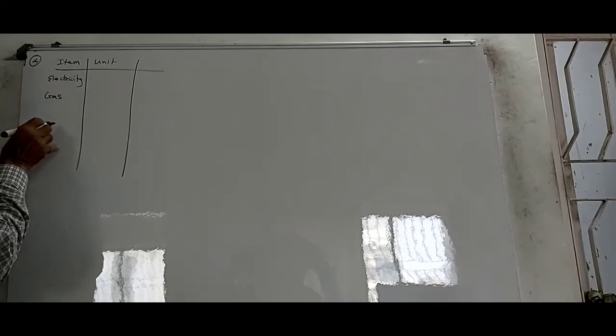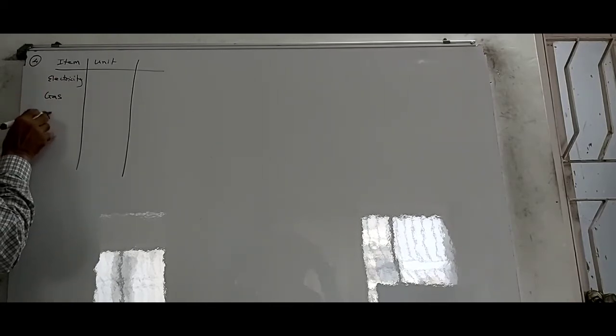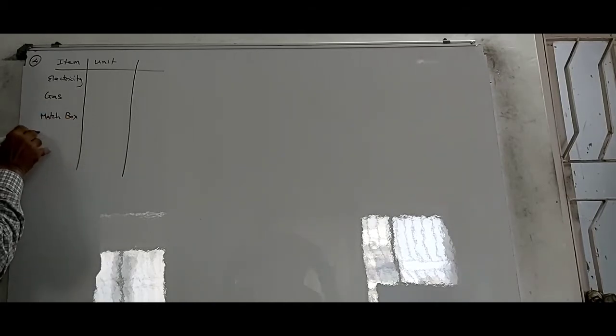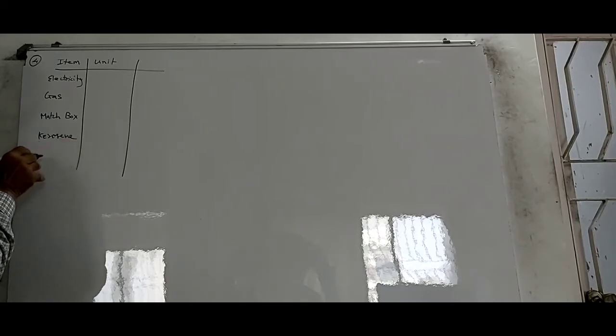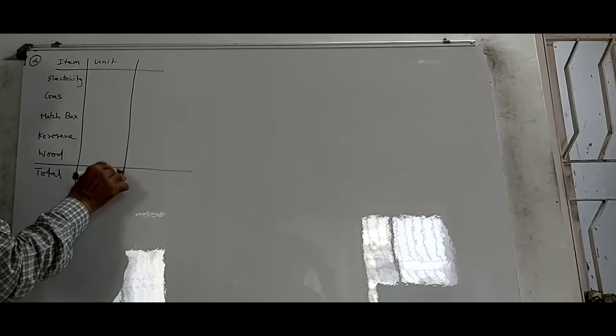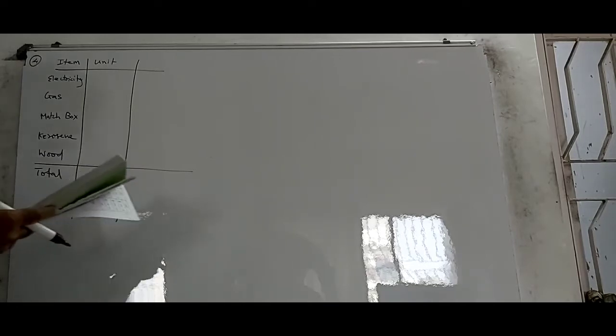After gas, matchbox. After matchbox, kerosene. After kerosene, wood. Alright, then we have total and we have got general index number.